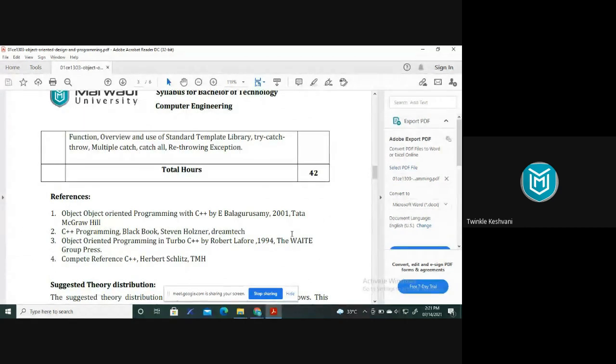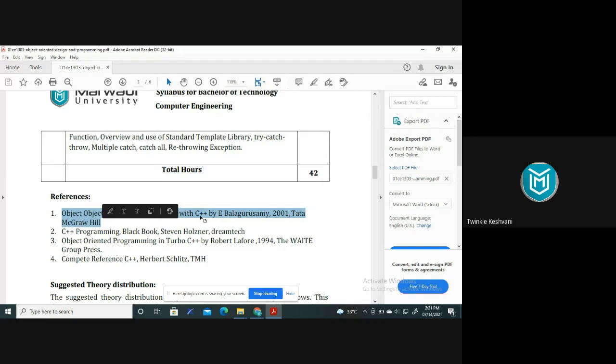Now, if you want to be more clear with these concepts, you have to refer to the reference book, right? If you refer to a reference book, all these concepts are given very well and in great detail. The one reference book that you can refer to, the best reference book for C++, is by Balagurusamy. You can see here the first book. Even I referred to this in my bachelor's, the Balagurusamy, right?